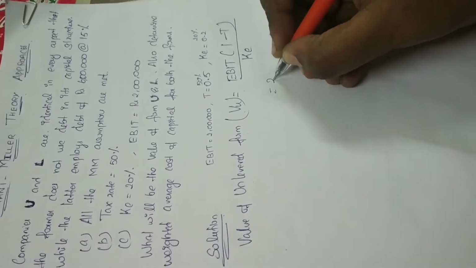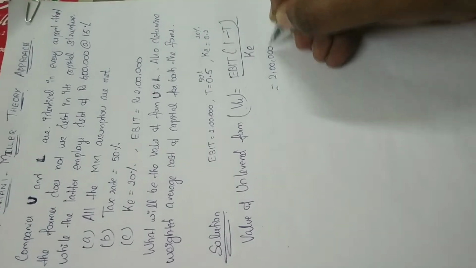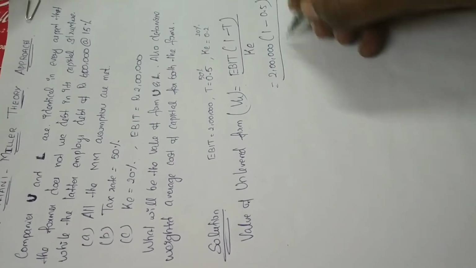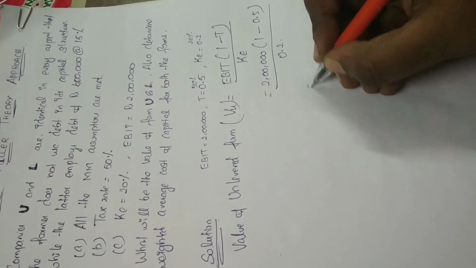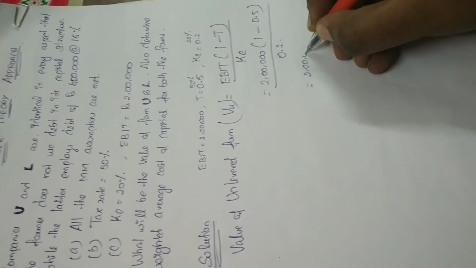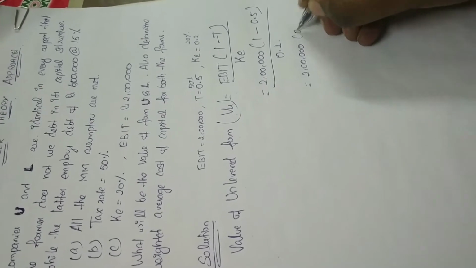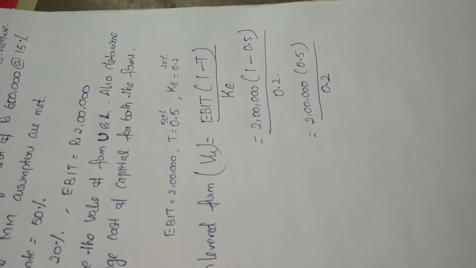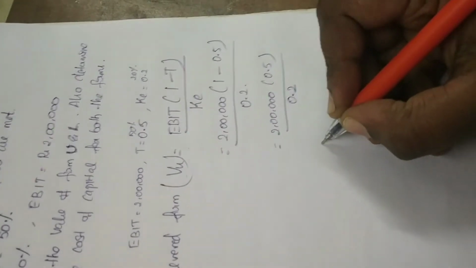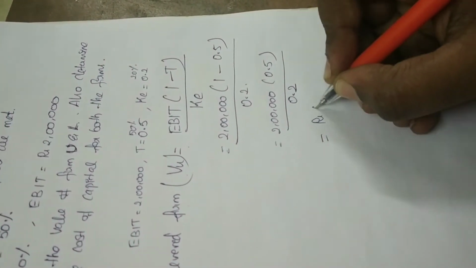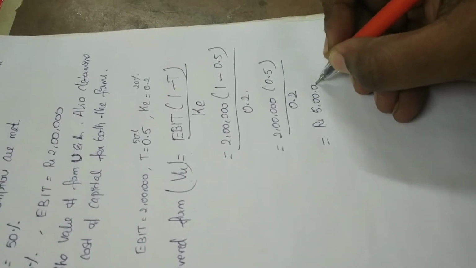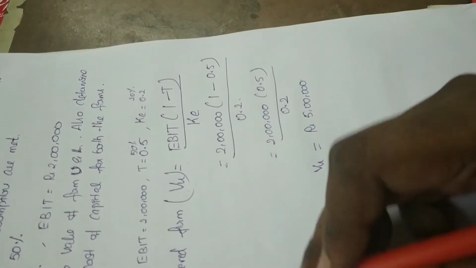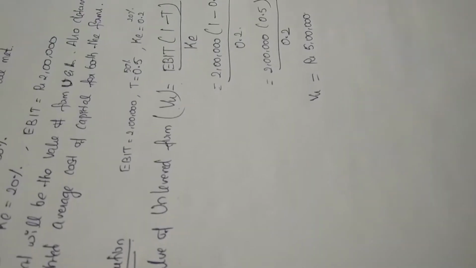So EBIT is 2 lakh, 1 minus 0.5, by 0.2. So 2 lakh into 0.5 by 0.2, you get rupees 5 lakh. That is VU, the value of the unlevered firm.